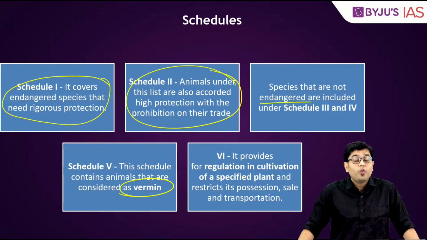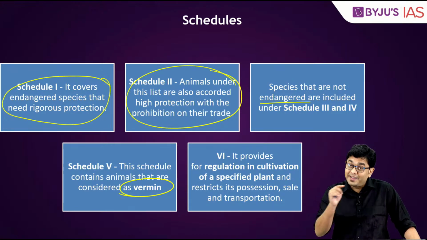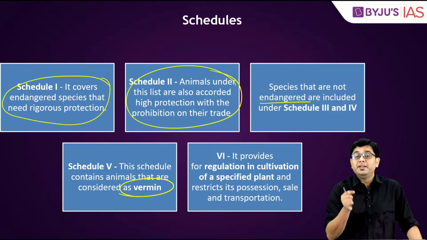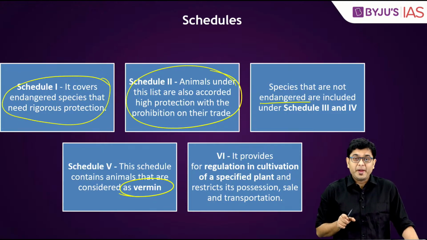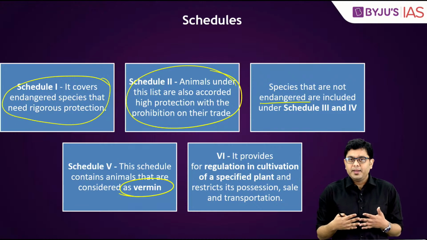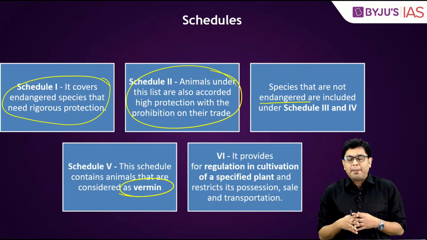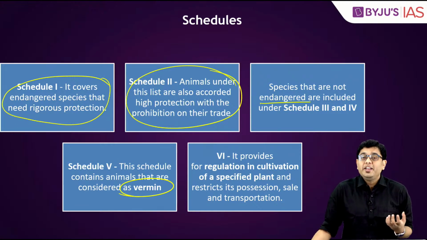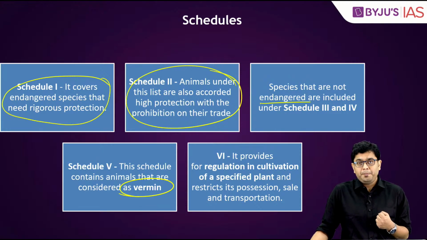Now, what are vermins? And this is the reason why we have been discussing this particular question. Recently, Goa had submitted an application to declare wild boar as vermin.